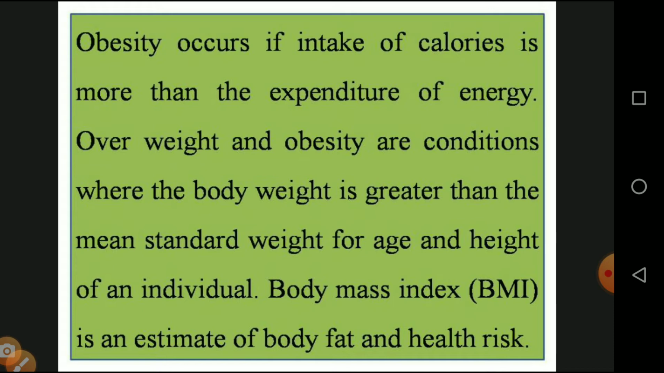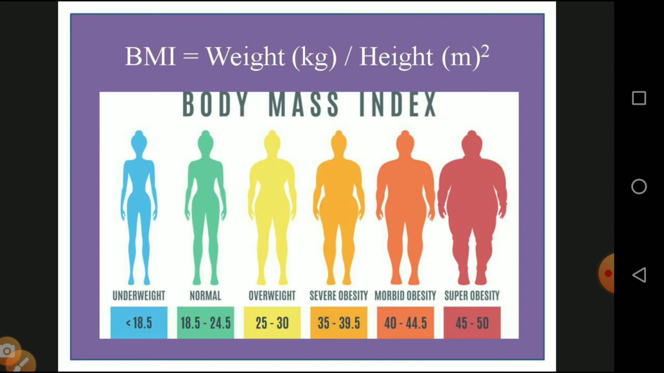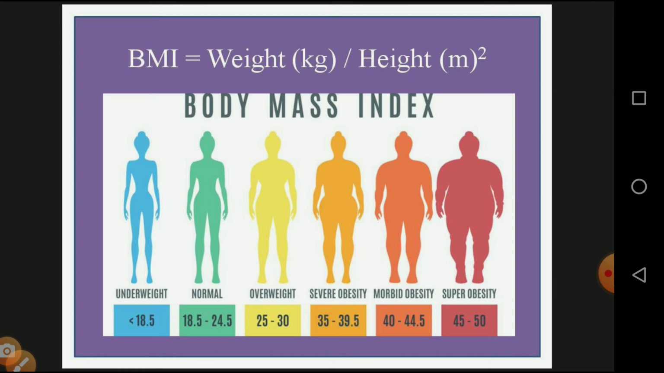The body mass index, BMI, an abbreviation and a one mark question, is an estimate of body fat and health risk. How do we calculate BMI? Weight in kilograms is divided by height in meters squared. Underweight, normal, overweight, severe obesity, morbid obesity, and super obesity are given in the diagrams.